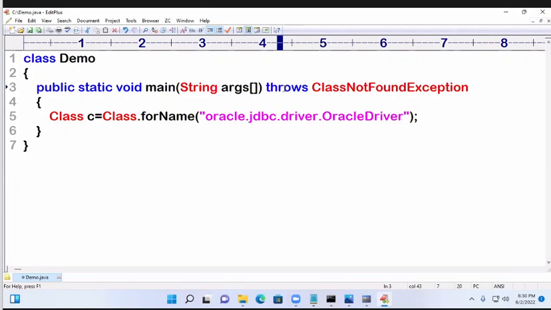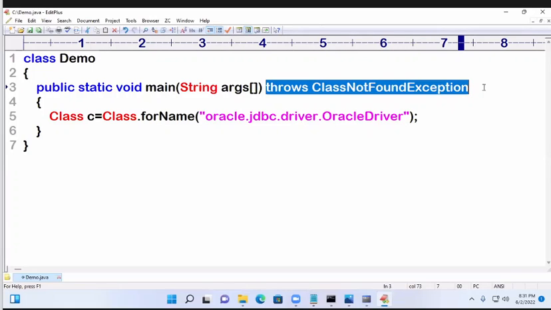Throws you can write while developing the project. Suppose while developing the project, if you write a user friendly error message, temporarily out of service, if it comes, the problem also you have to solve, no? But temporarily out of service means the problem is the driver or URL or username, password. How can you understand? That's why, while developing a project, you should not write a user friendly error message. After completion of your project, while submitting to the client, you have to write a user friendly error message. While developing, this is better. While submitting to the client, that is better.